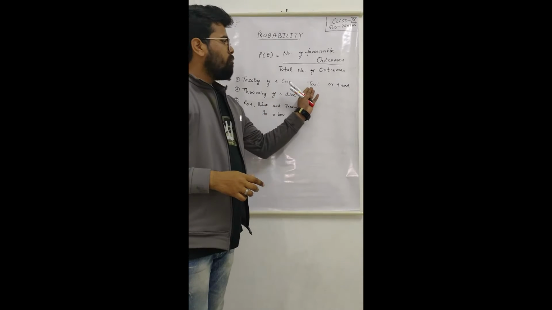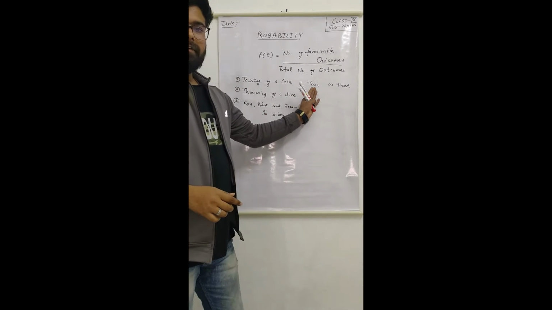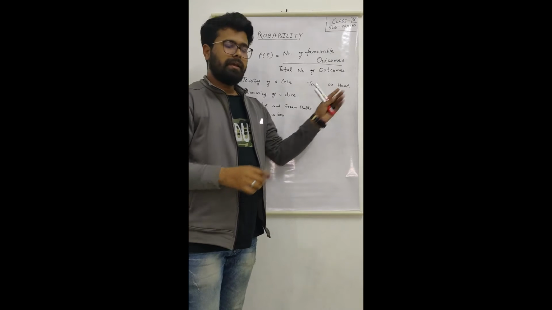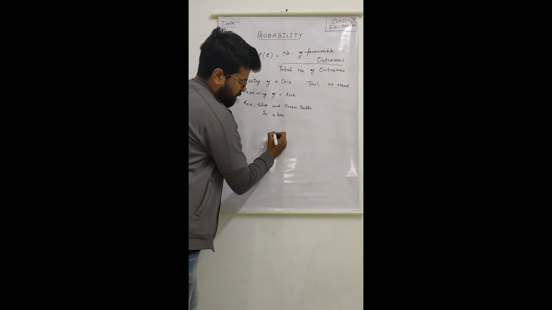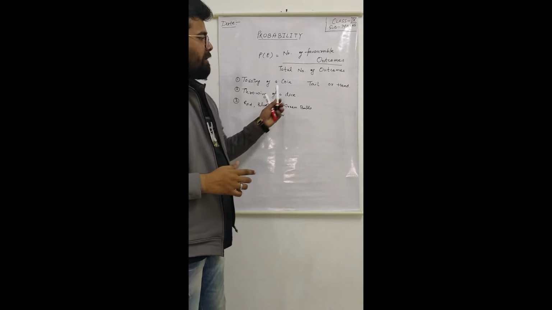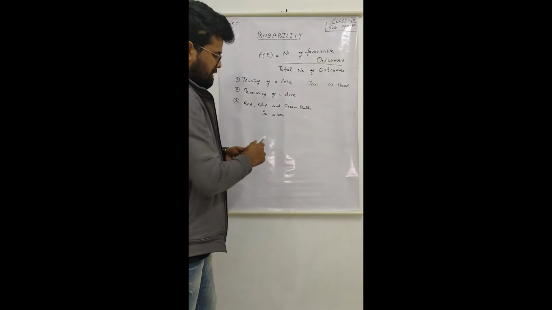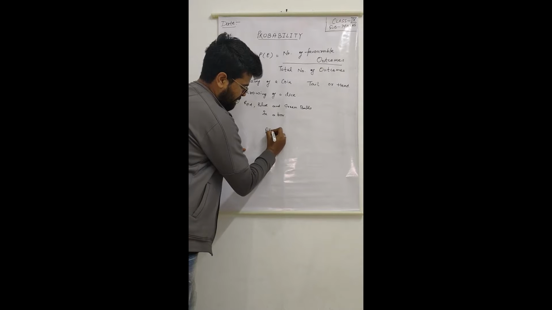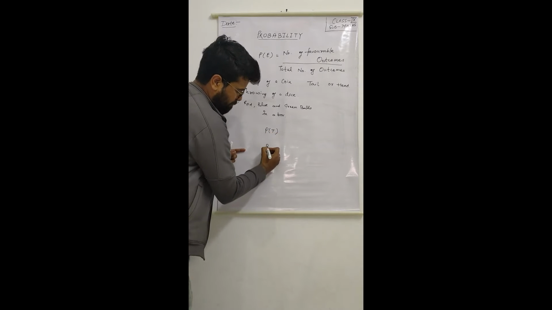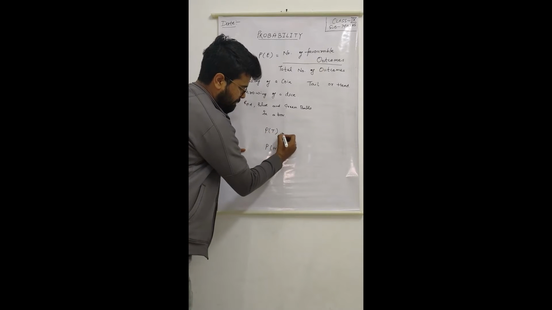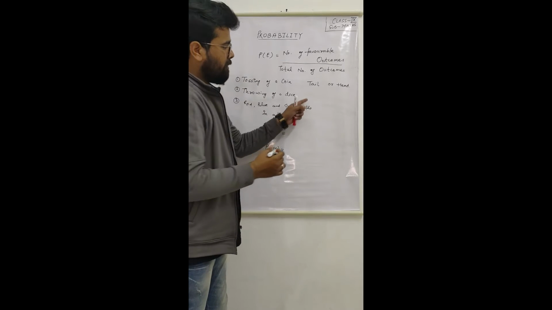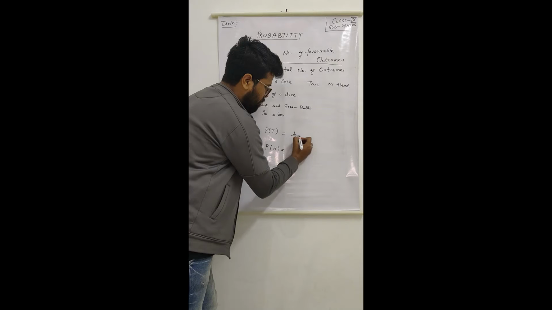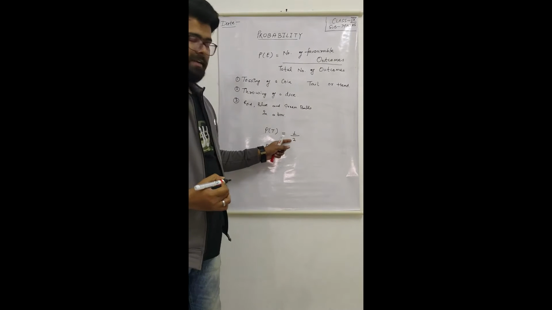So there are 2 possible outcomes, either tail or head, and the total number of outcomes in this case will be 2. The probability of getting tail will be 1 out of all the possible outcomes, that is 2.